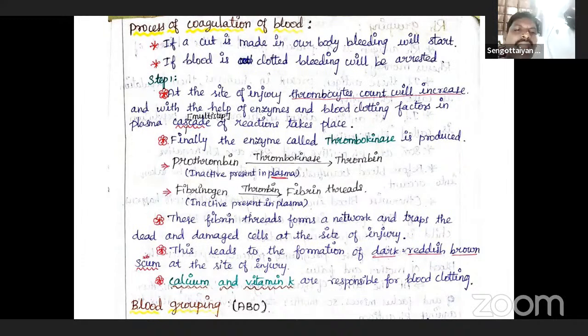Calcium ion plays an important role in clotting. Kindly note it, important question. Which ion plays an important role in clotting? Calcium ion plays an important role in blood clotting. Vitamin K is also essential for the normal clotting factor.